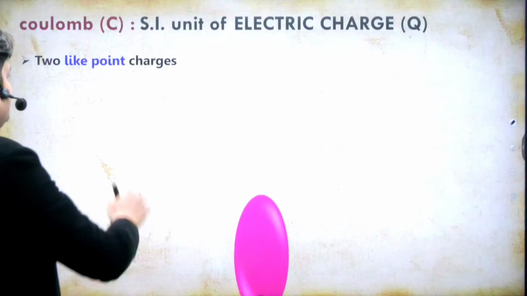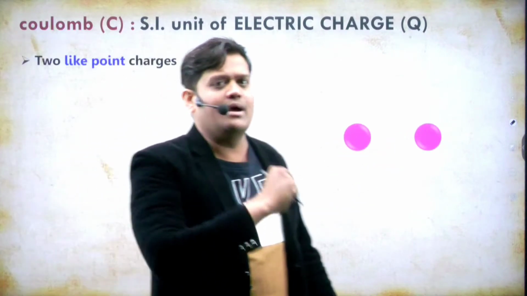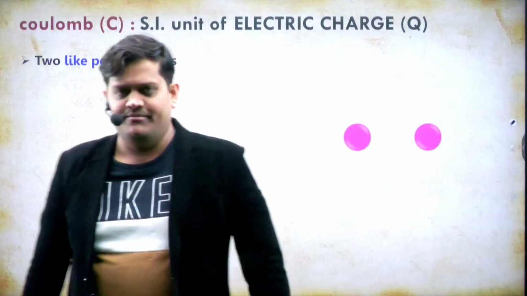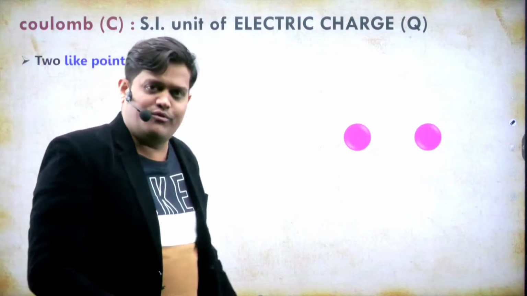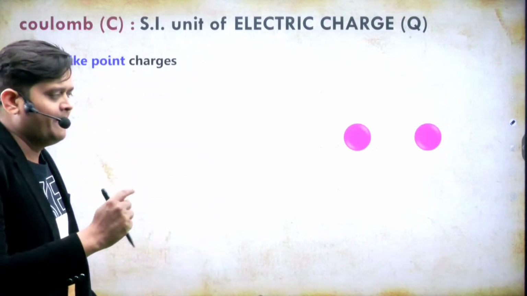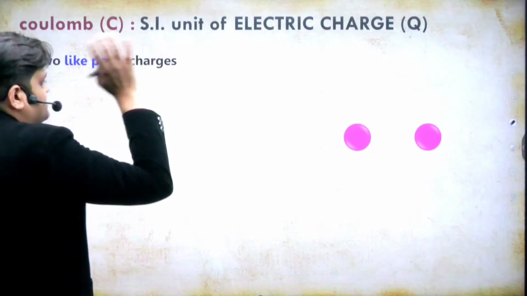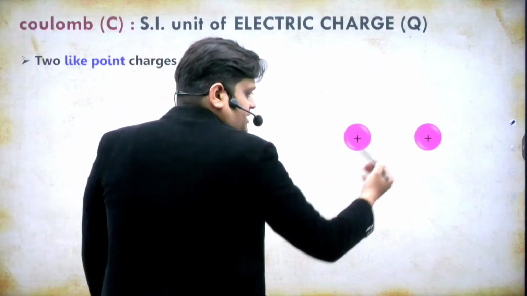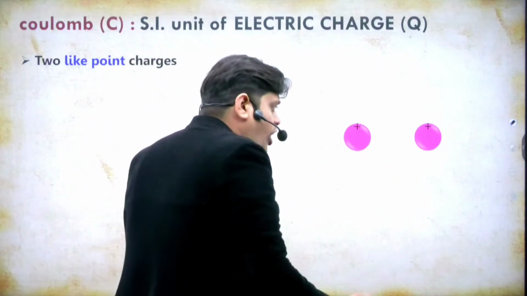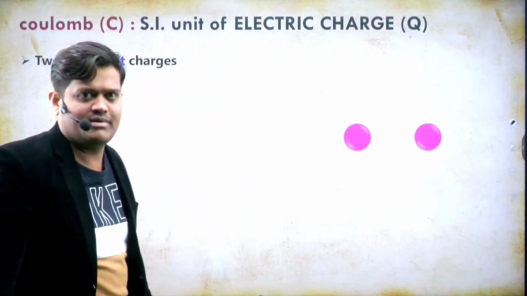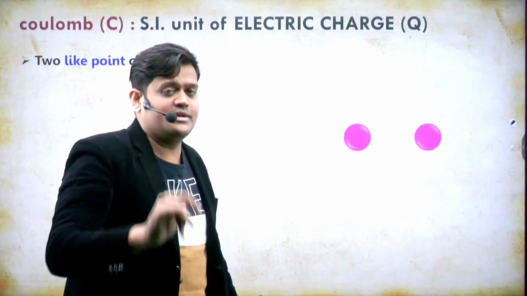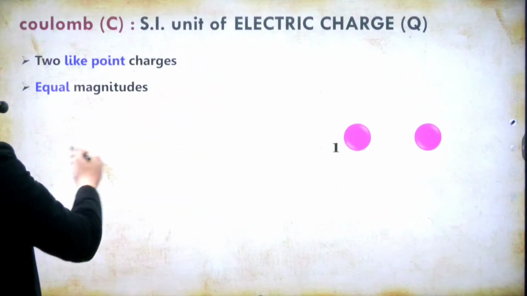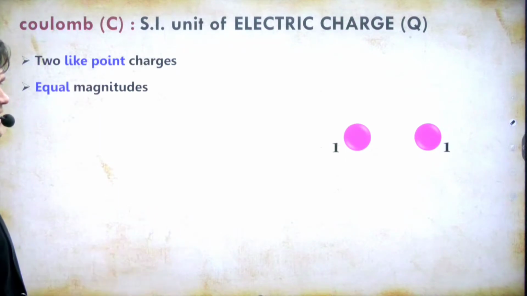Next, when we say that the charge on a body is 1 coulomb, understand how it is defined. Consider two point charges. If they have the same nature, positive-positive or negative-negative, same charges always repel each other. Got it? And their magnitudes are equal.